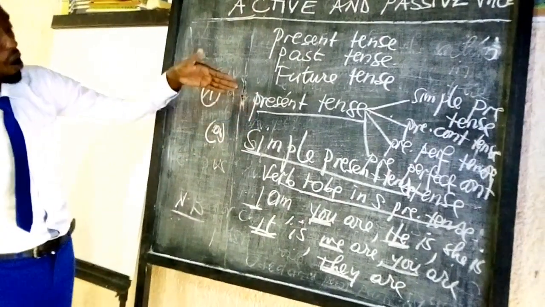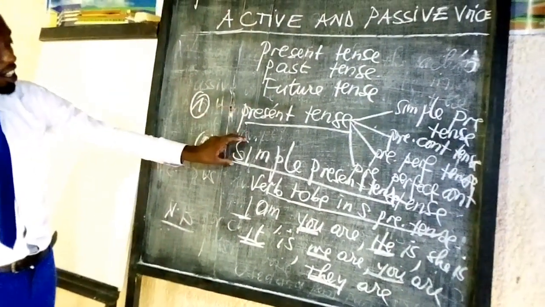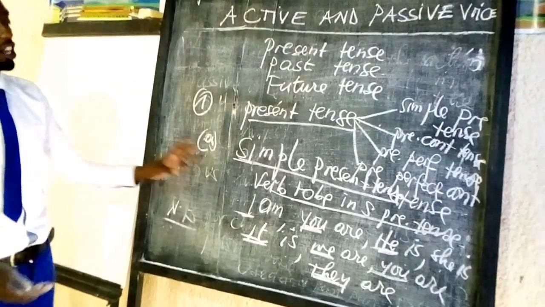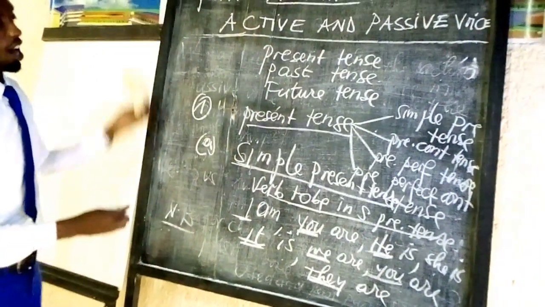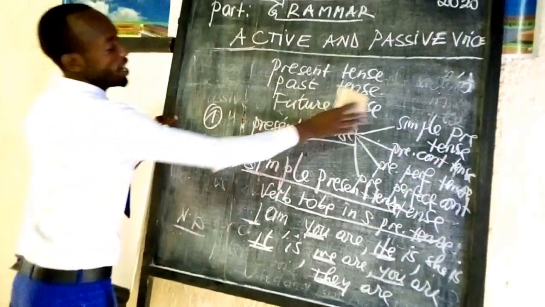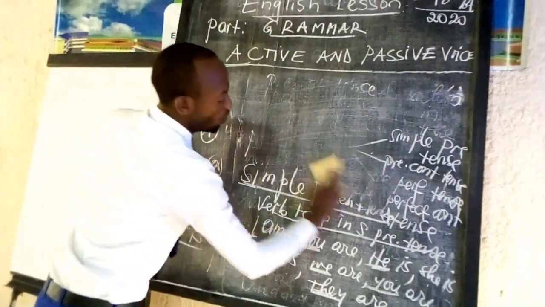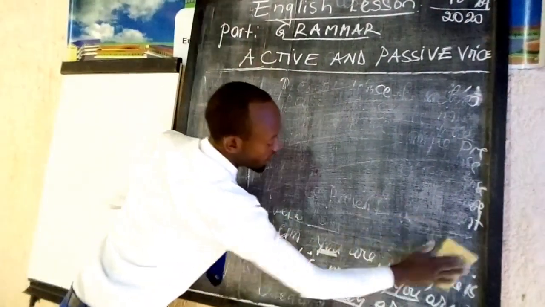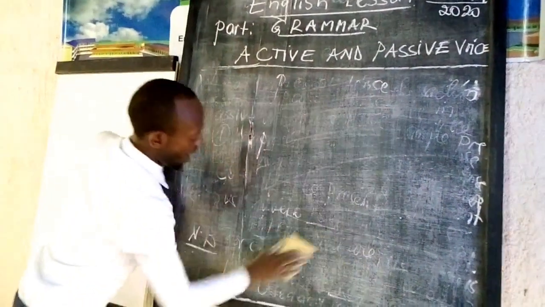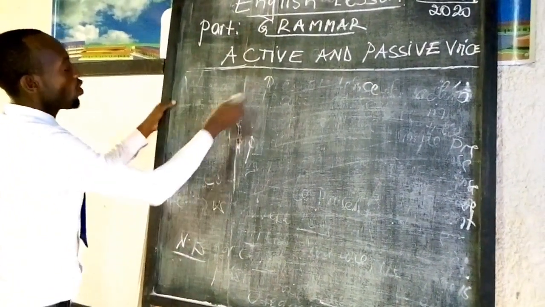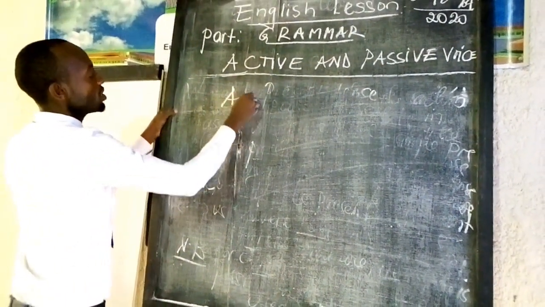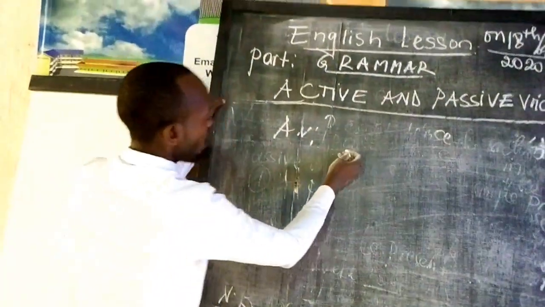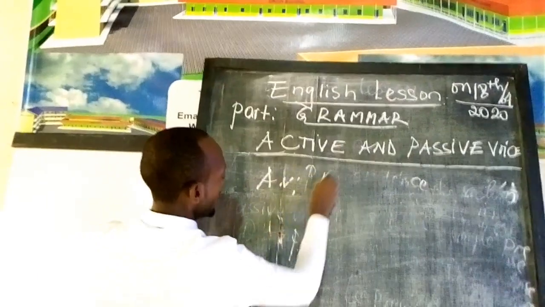Now, we are going to see how we can change active voice into passive voice when the sentence is in simple present tense. You are going to follow the examples that I'm going to write down, which show the simple present tense, and then after that we convert them. This is active voice. Here I'm going to underline some examples.